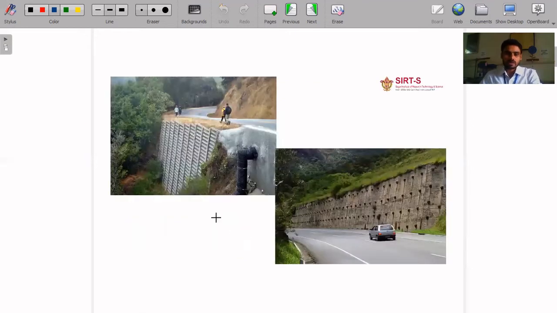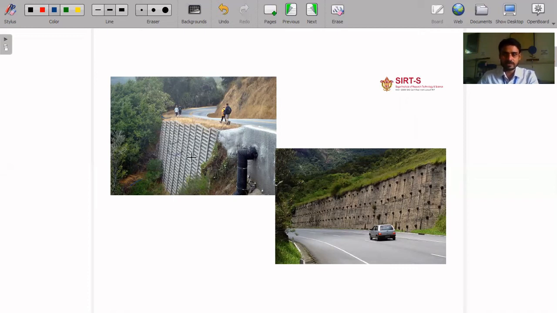As we have discussed, in various structures and projects, we have to provide retaining walls. We can see here, this is a road, and here is one level of soil and that is a different level of soil. If the soil is not sufficiently stiff, there is a chance of settlement of soil, and if the soil settles here, our road will also collapse. In these situations, we have to provide a structure which can retain the soil in its position, and that structure is the retaining wall.